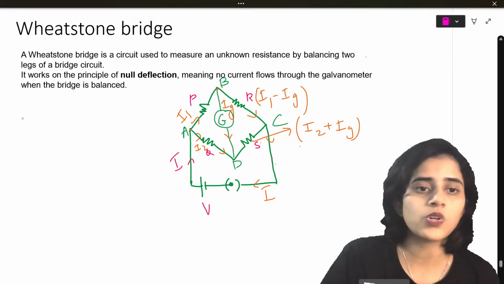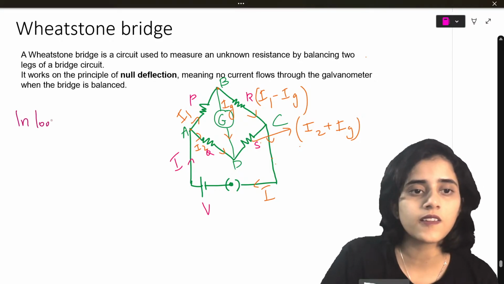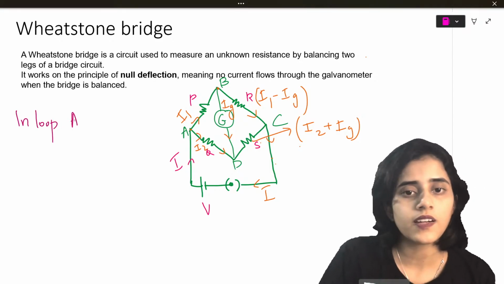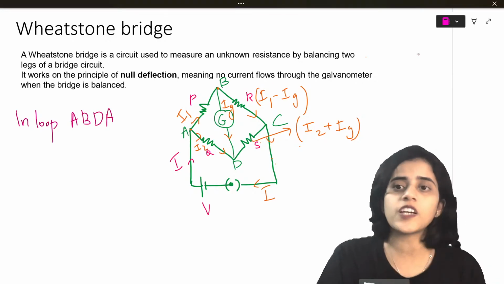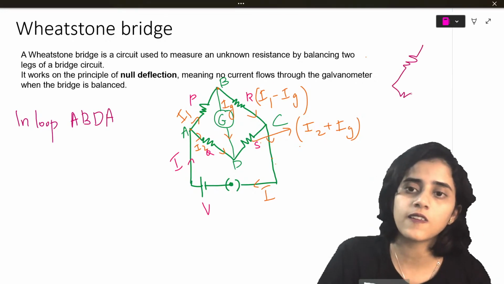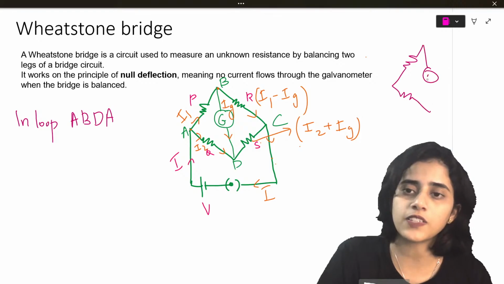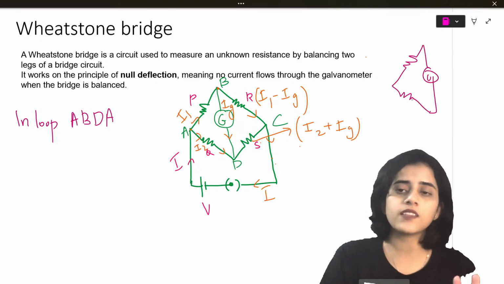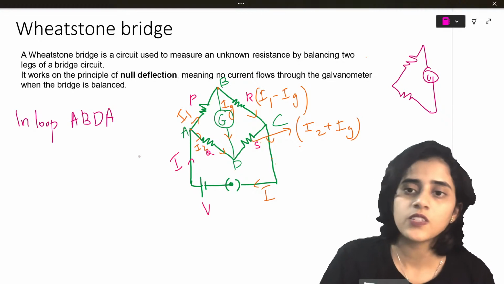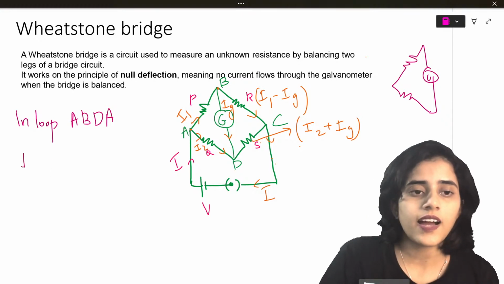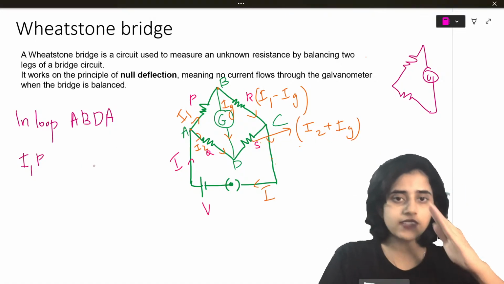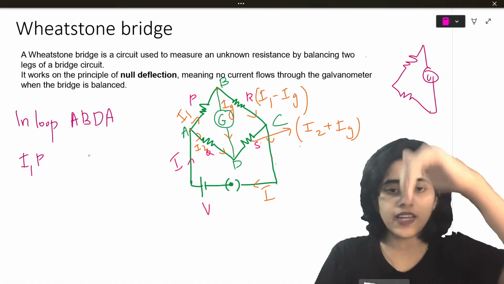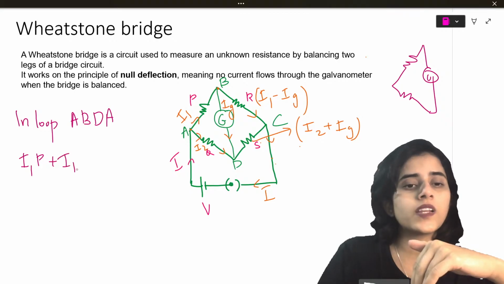Alright. So in loop A, B, B, A, which is the first part, this much, let's see what happens. First, I1P. I'm starting from point A. From point A, there's I1P. And then when I come down, again, I1G.